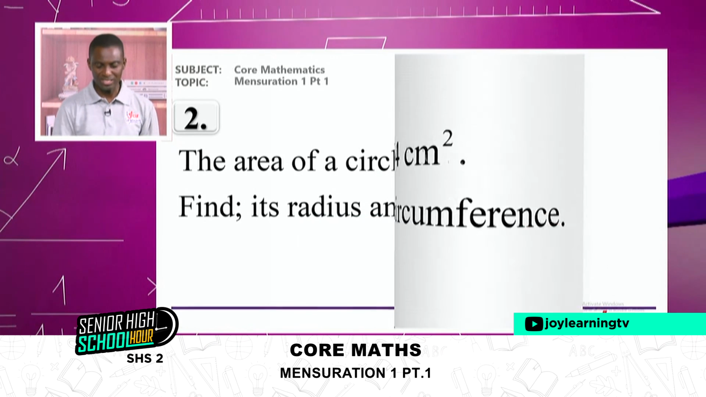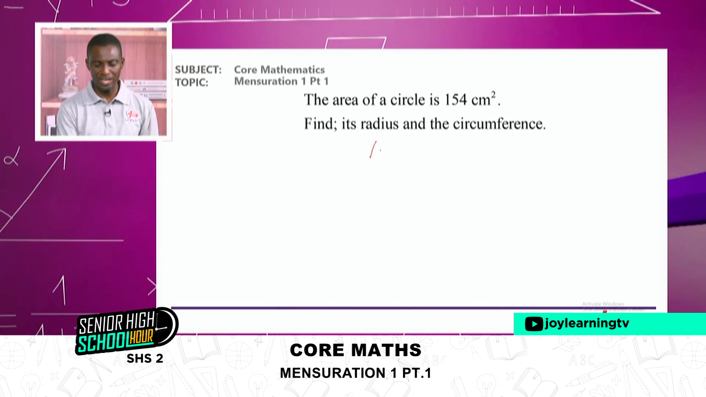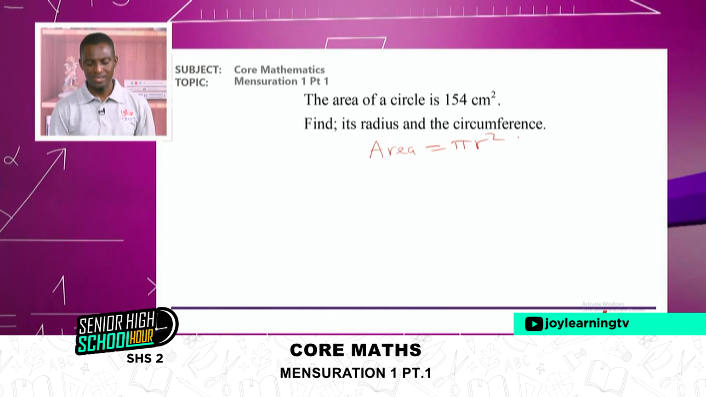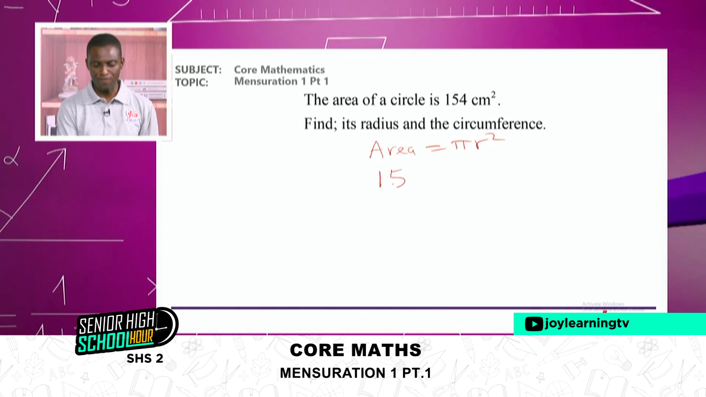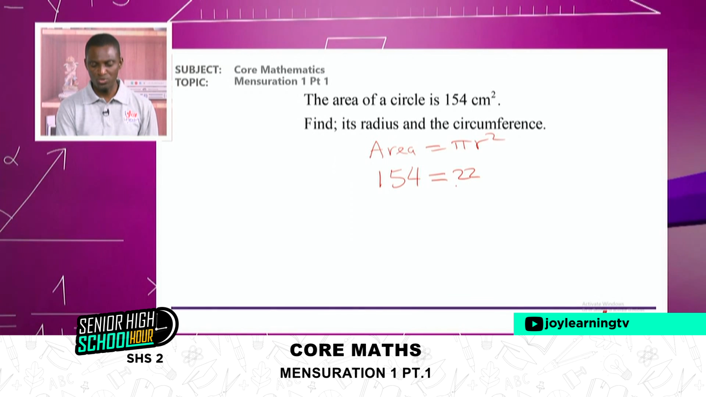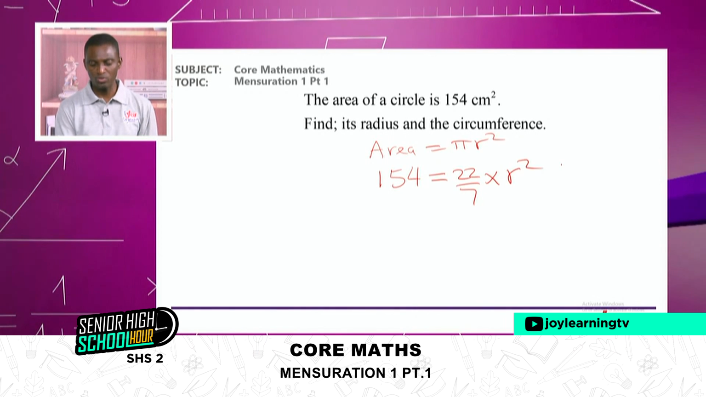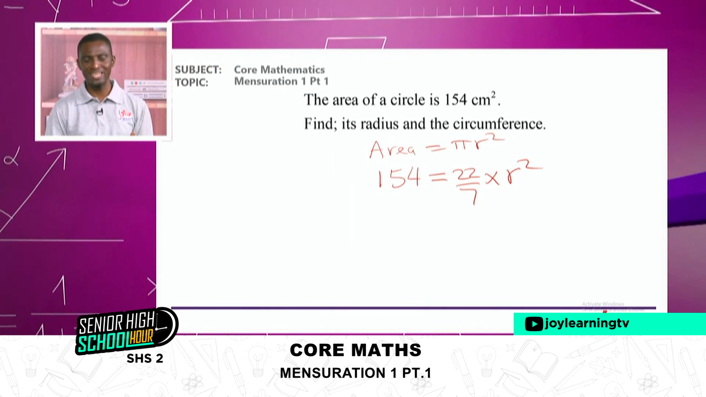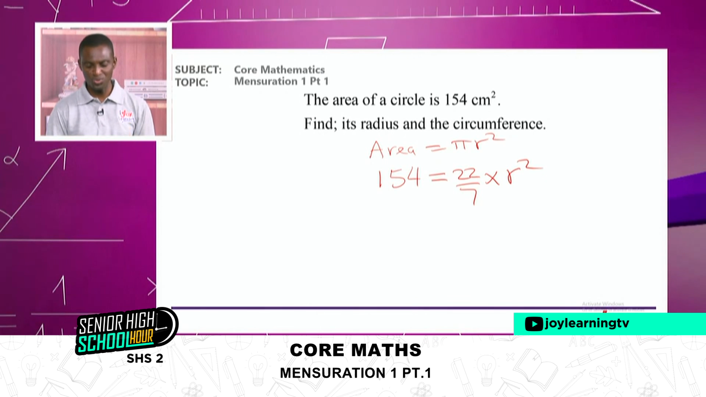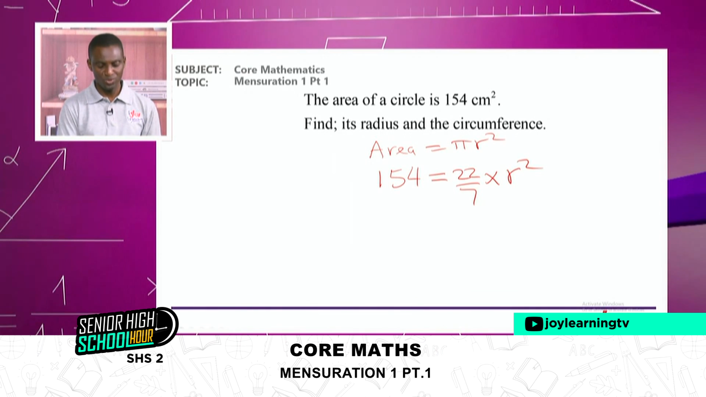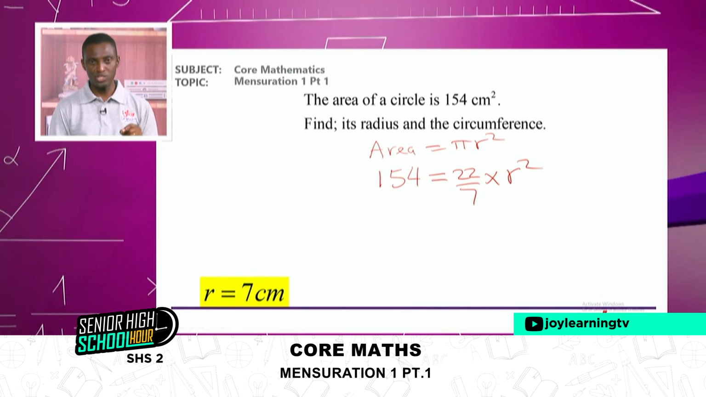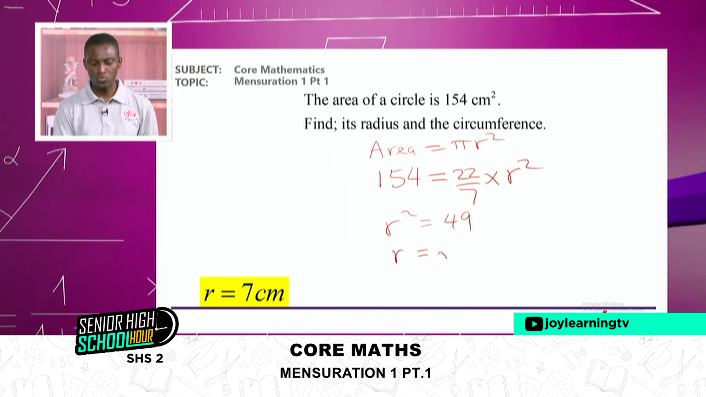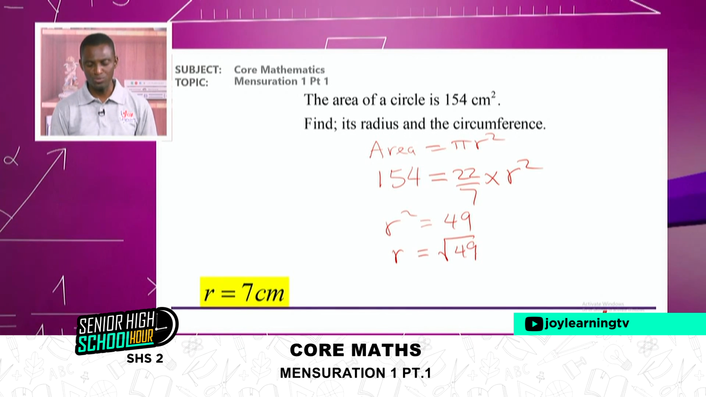And what do you do? You just have to pick your formula. The area of a circle is pi r squared. And what is the area? 154. What is pi? 22 on 7. What is our r? We don't know. So here you're only making r the subject. You do cross multiplication, you divide both sides by 22, you get your r to be 7. Actually, to be 49, so r squared equals 49, then you take the square root of 49, and that will give you 7.